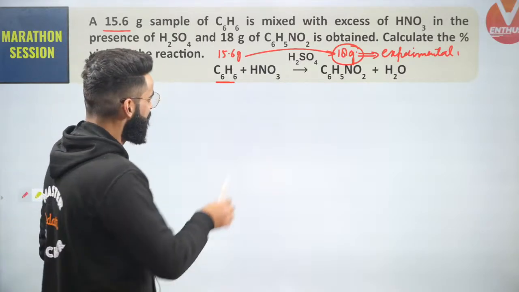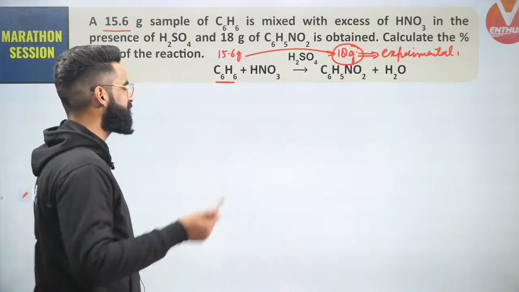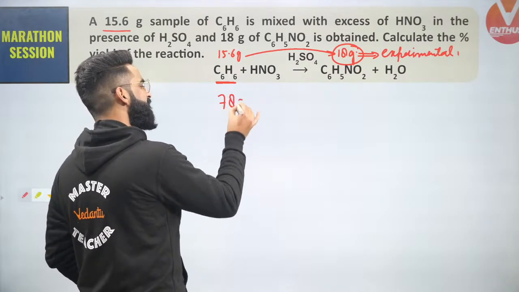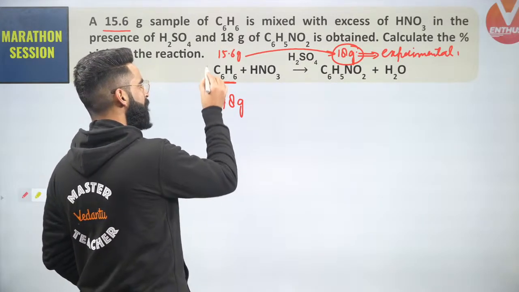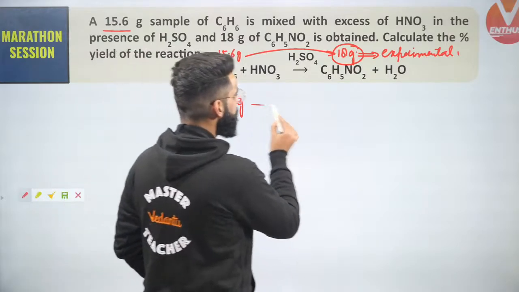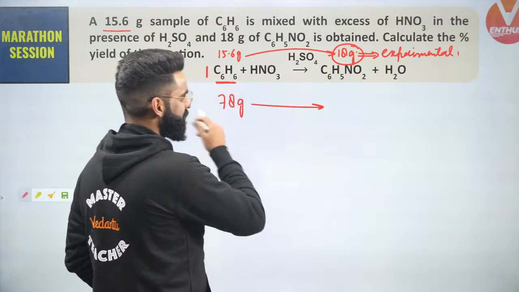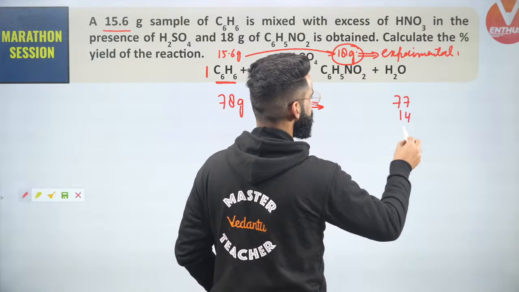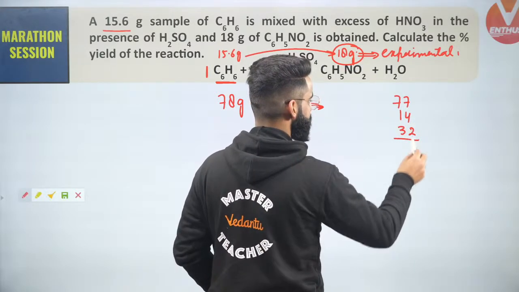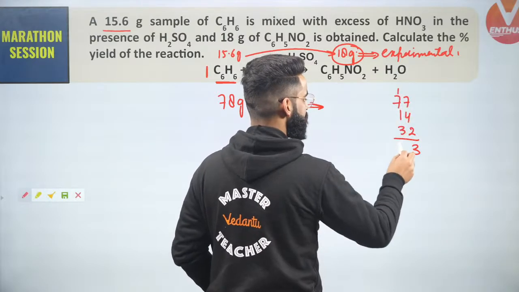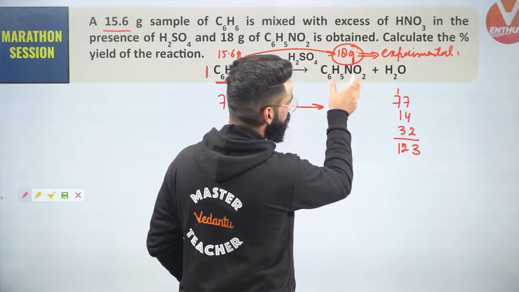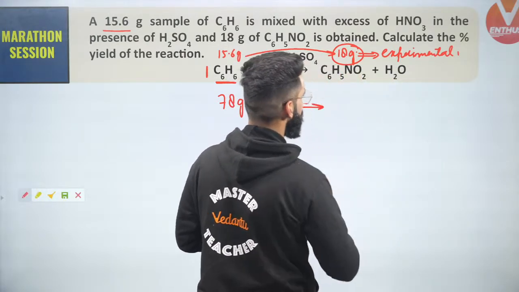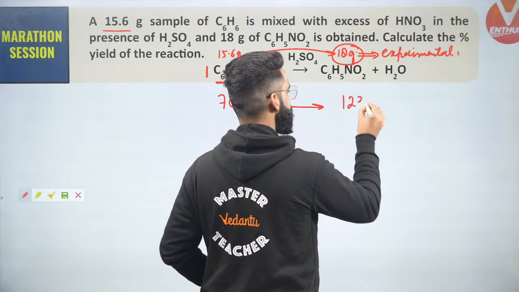People, is the reaction balanced right here? Absolutely, the reaction is balanced. If I ask you what is the molar mass of benzene, you'll simply say 78 grams. Can I say 78 grams is the mass of 1 mole of benzene? Absolutely. Now, if I ask you what is the molar mass of nitrobenzene, let's calculate it. It's going to be 77 plus 14 plus 32, which is 123. So the molar mass of C6H5NO2 is 123 grams, or I can simply say the mass of 1 mole of nitrobenzene is 123 grams.